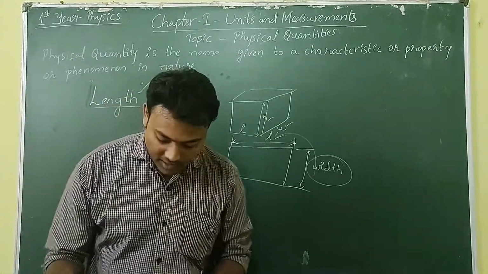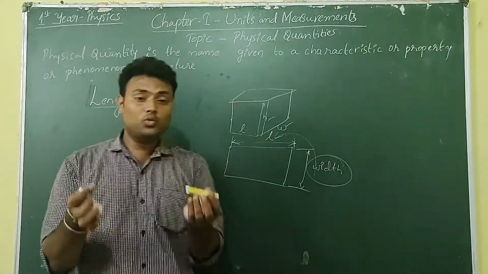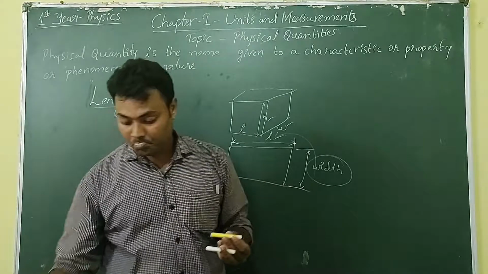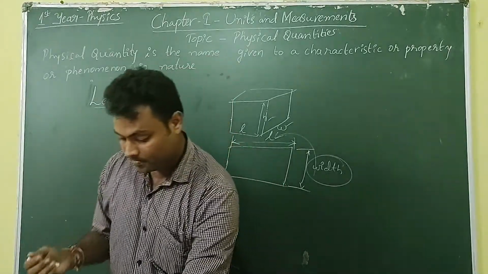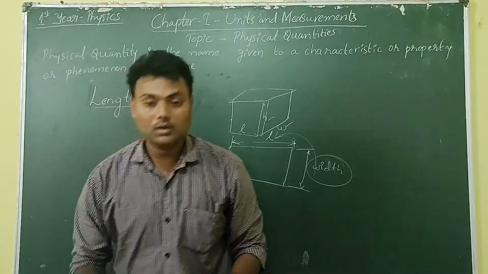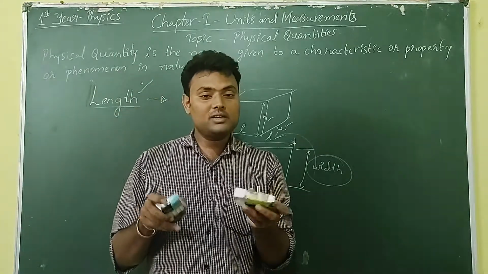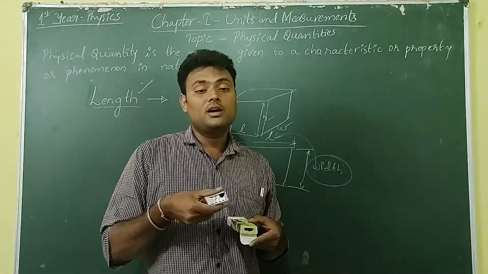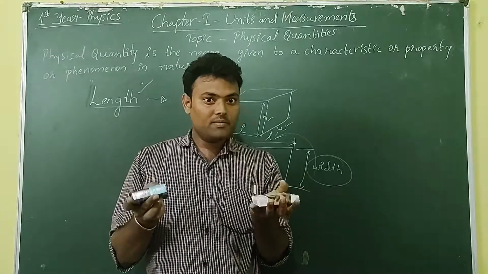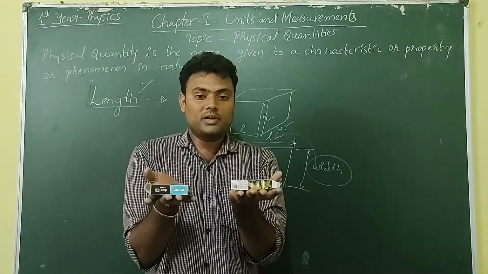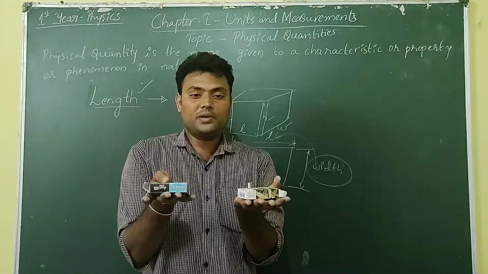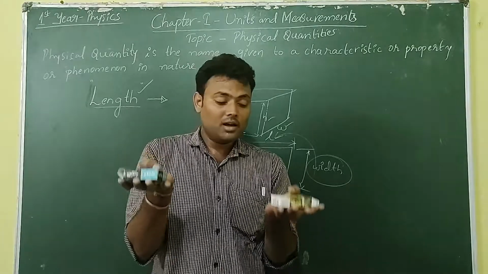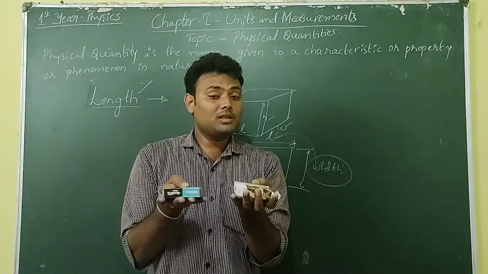Now, if I take two different objects of the same length, now see, these two have the same length, but this is empty and this box has a number of chocolates. When I hold these two boxes in my two hands, I feel it pressing more on this hand, and I feel less pressure on this hand, but the lengths are the same.